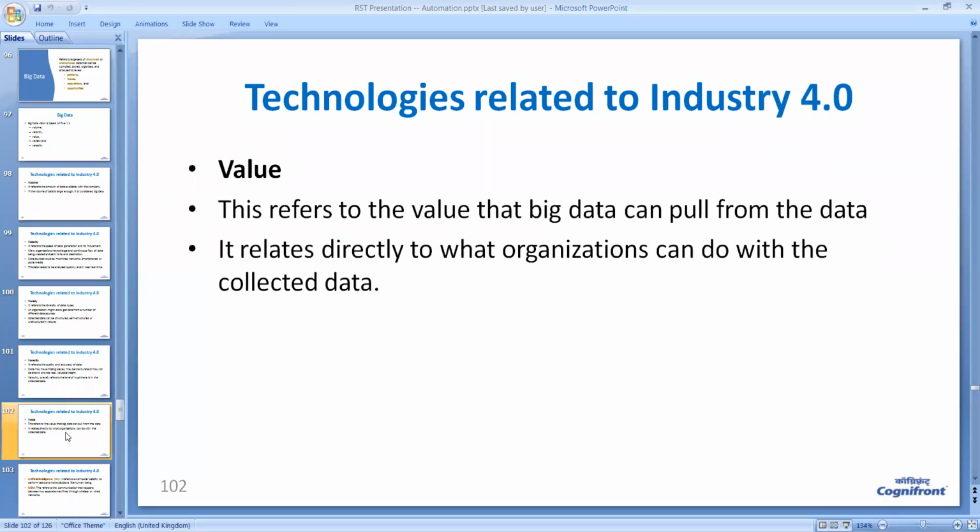This refers to the value that big data can pull from the available data. If big data is able to get good value, that is, if you are able to make good decisions from the data, then that is value. Good decisions can be made only when we have a huge amount of data, and big data works on that.